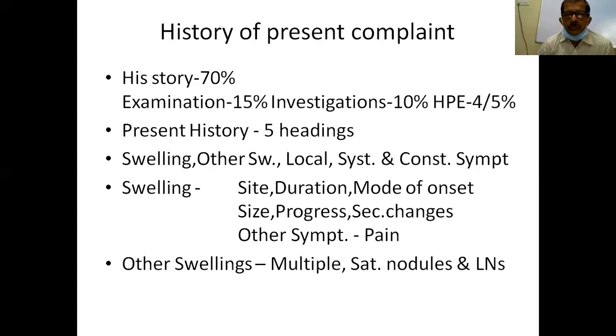The area may have some arteries, veins, nerves, or joints. We have to ask about the local symptoms. Then other systems, like say respiratory, CVS, abdomen, and others. Finally, we have to conclude with the constitutional symptoms, like say fever, loss of appetite, loss of weight, and other symptoms.